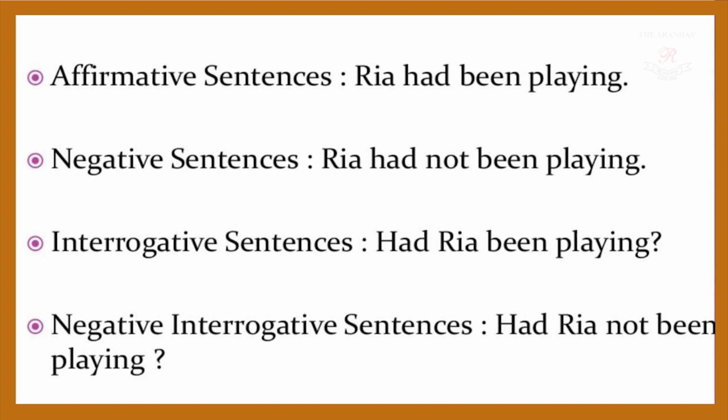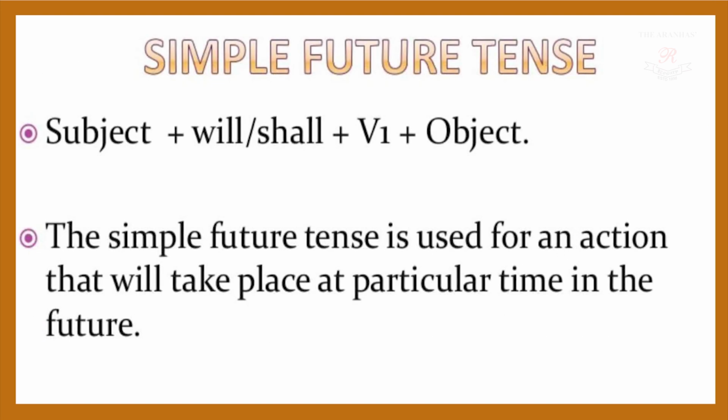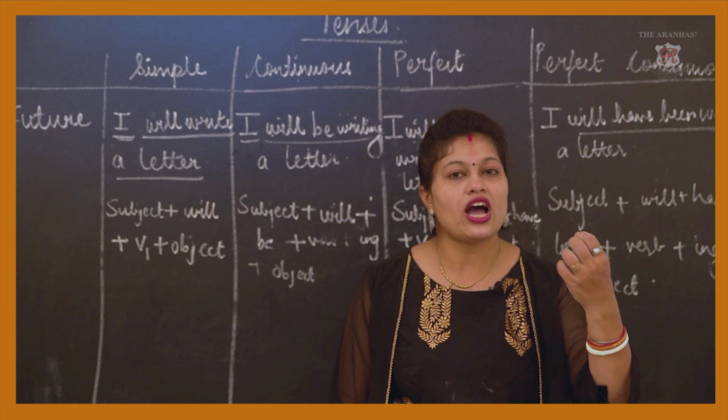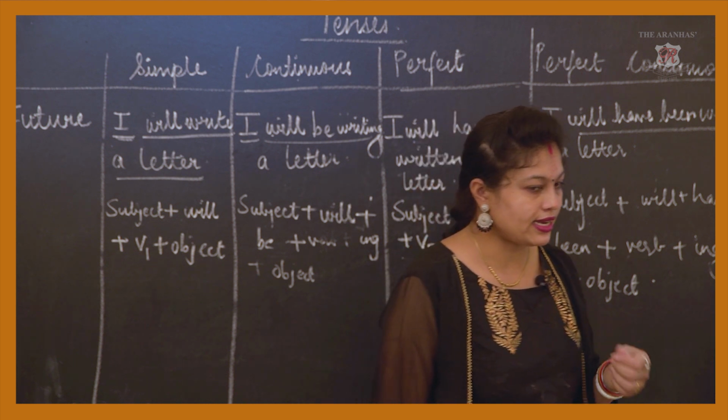Okay, now we'll move on to future tense. See the structure of simple future tense: subject plus will or shall plus V1 plus your object. Now the simple future tense is used for an action that will take place at a particular time in the future. So I will play tomorrow, like that. It will happen in the future. Next slide please.